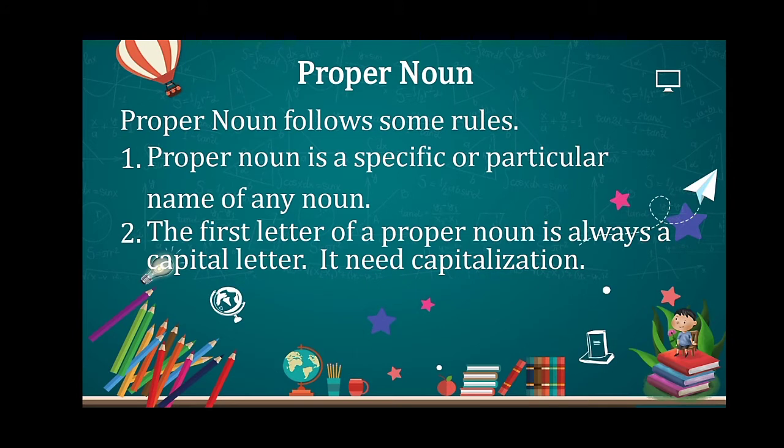Proper noun also follows some rules. Proper noun is a specific or particular name of any noun. And the second one, the first letter of a proper noun is always a capital letter. It means it needs capitalization. If the proper noun is coming in between of any sentence, then also the first letter of a proper noun will be a capital letter.